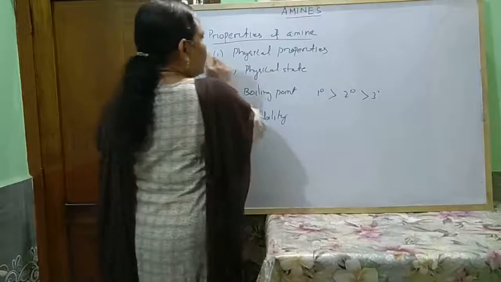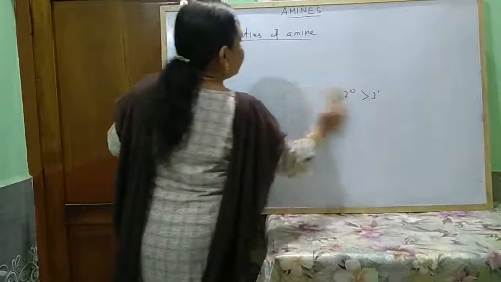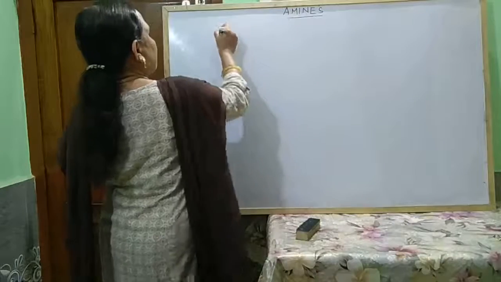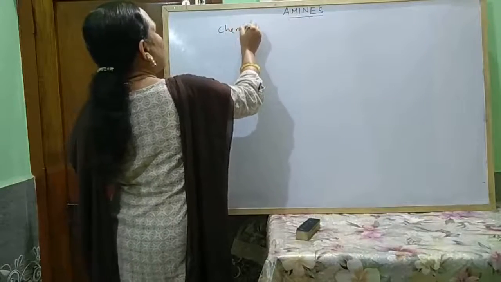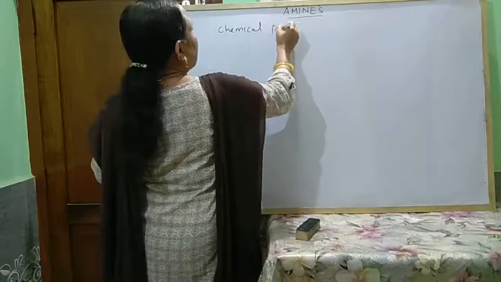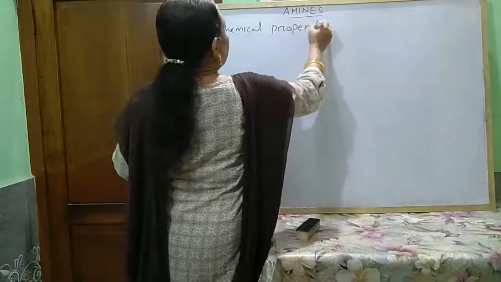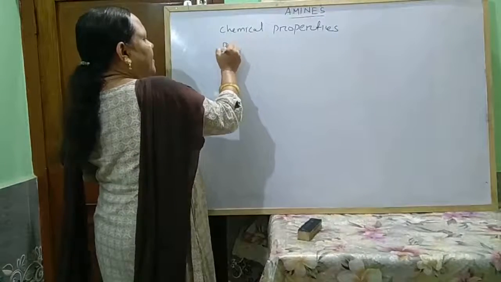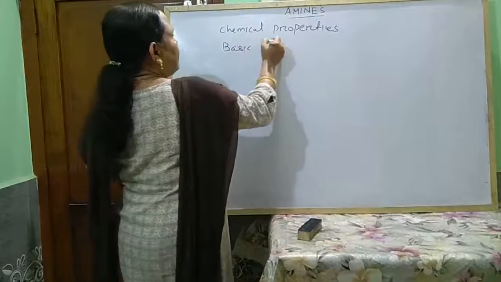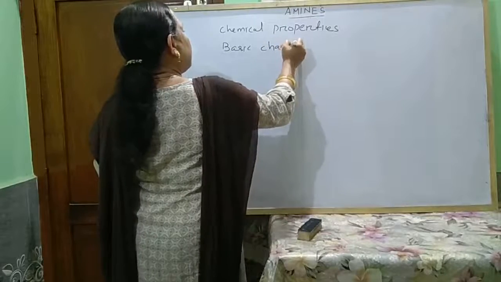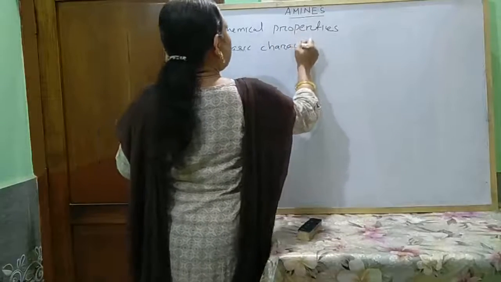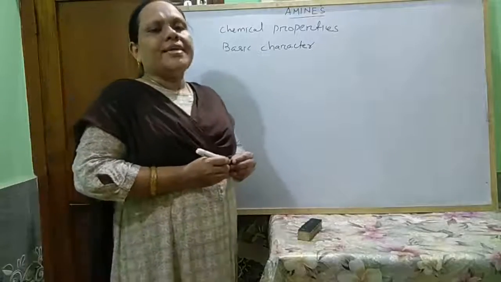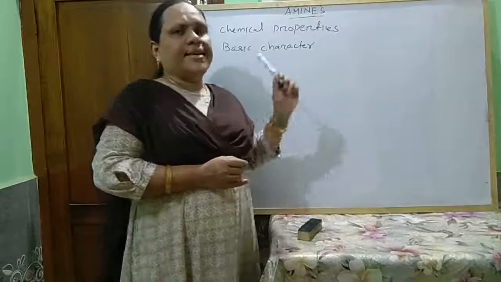Okay, next we come to chemical properties. In chemical properties, first is basic character. Like ammonia, amines are basic in nature.